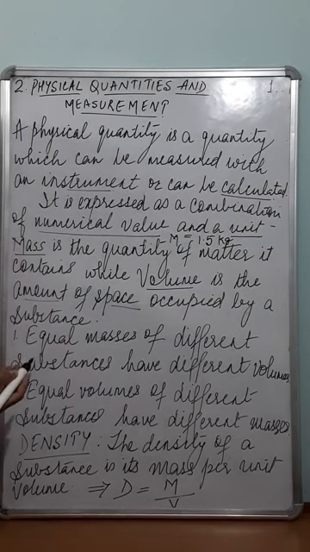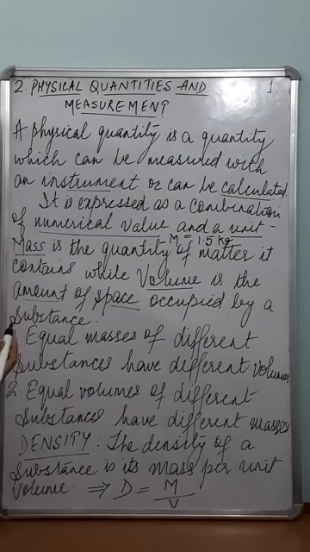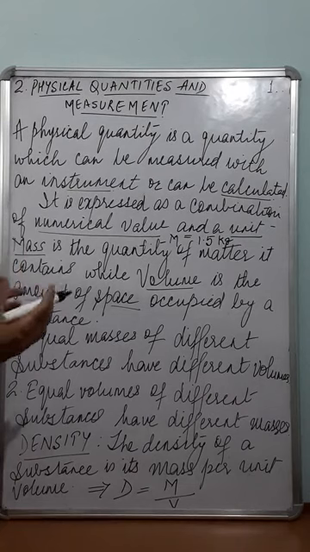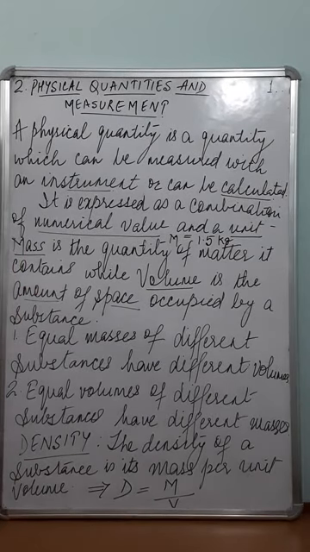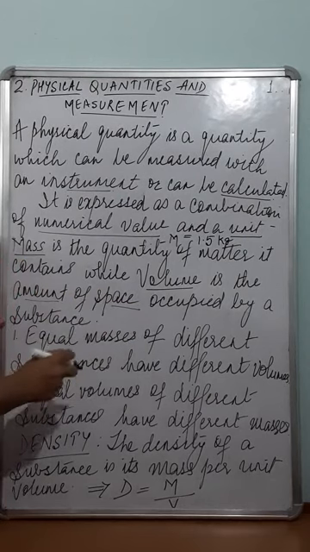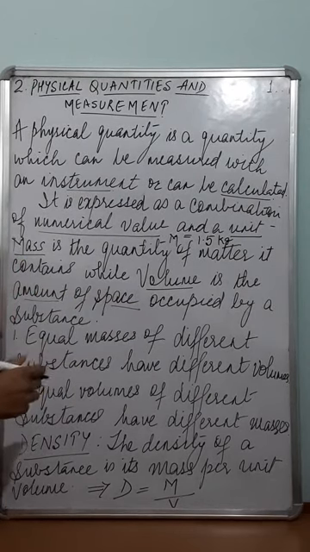For fluids, that is for liquids and gases, it is the amount of space which the container can hold.